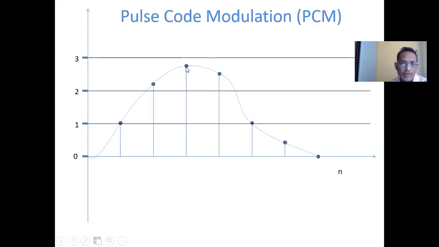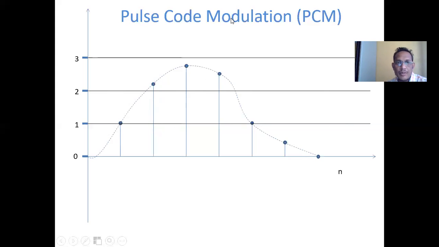This much error I will call a quantization error. Again, I will not consider the voltage equal to 2.8. I will consider the voltage equal to 3, and for that the code is 1 1. Same thing for this 2.2, I will consider 2, and for that the code is 1 0.